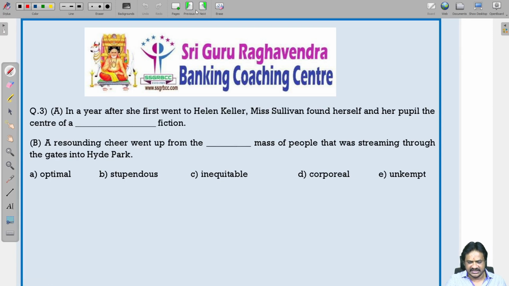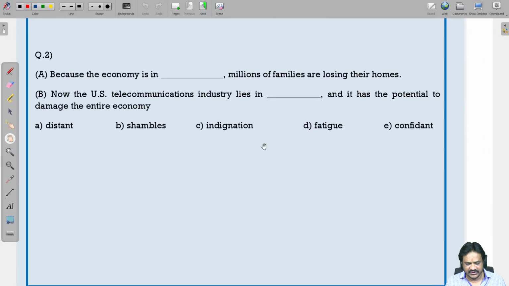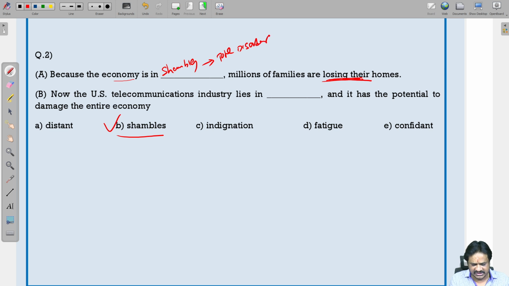Let us see the next sentence, the second one. Because the economy is in dash, millions of families are losing their homes. Here we are talking about loss. So if it is in loss, the economy is not in a very good condition. It is in a difficult situation or in a disorder situation. So we should use shambles. Shambles means total disorder. Because the economy is in shambles, millions of families are losing their homes.